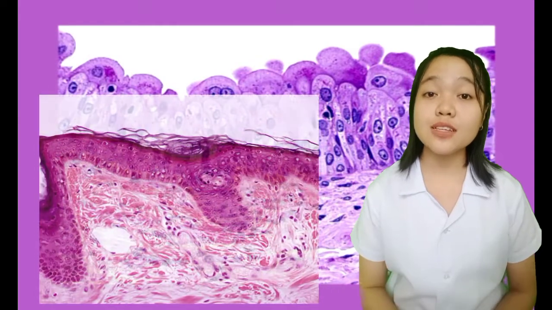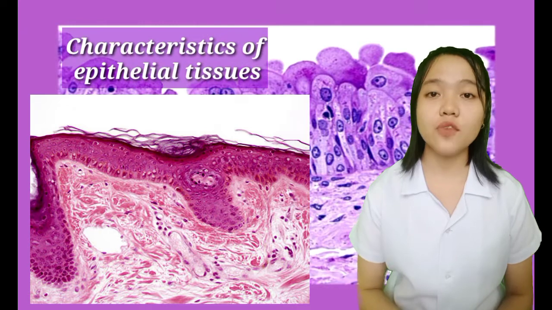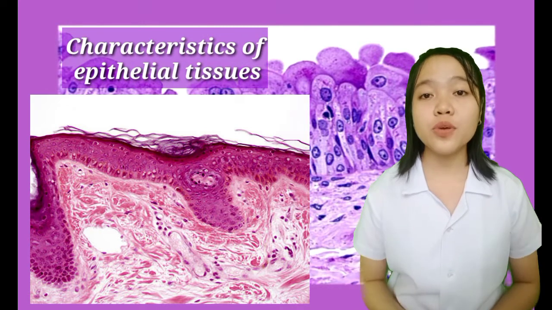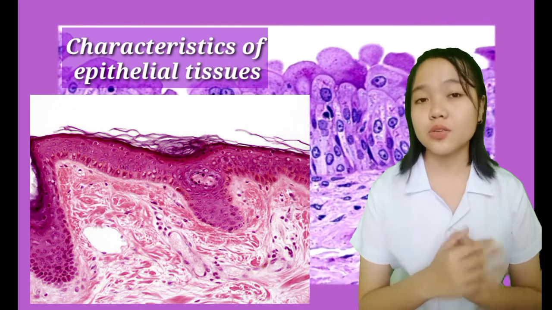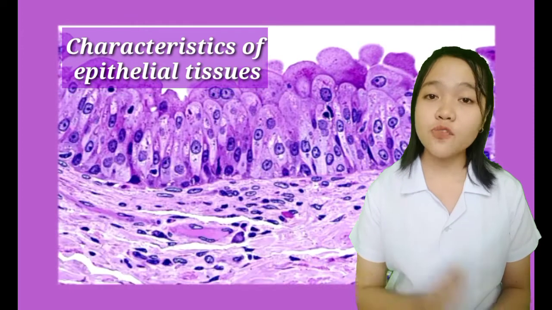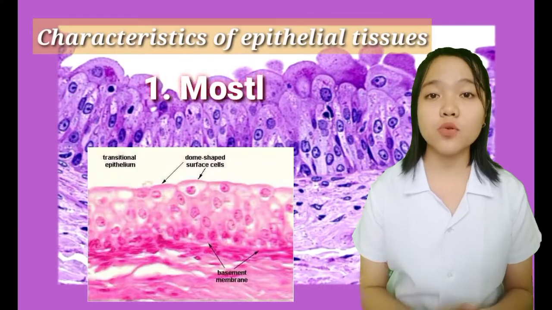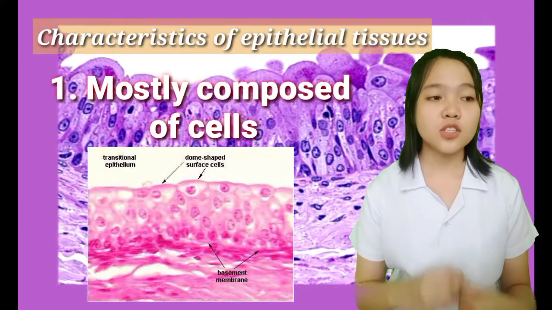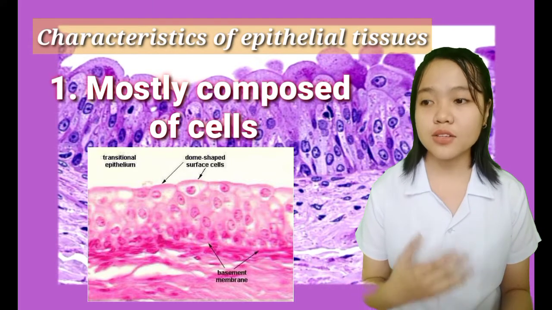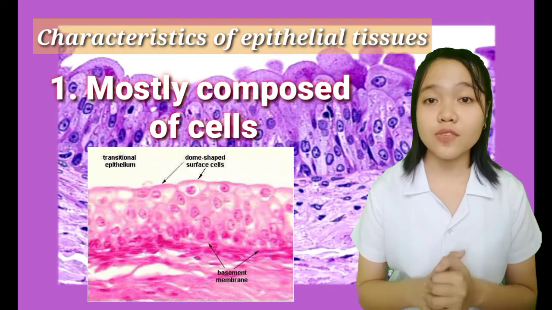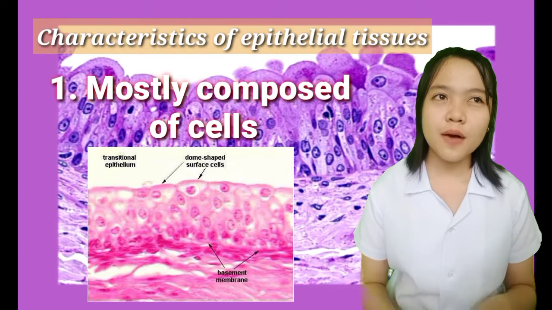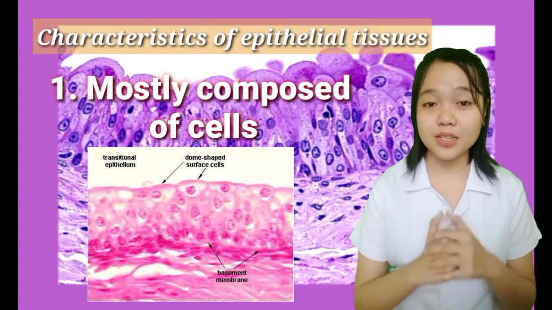Now, let's proceed to the discussion of the different characteristics of epithelial tissues. So, I'm going to cite 6 major characteristics of epithelial tissues. So, first, epithelial tissues are mostly composed of cells. So, yung epithelial tissues, binubuo siya halos lahat ng mga cells.